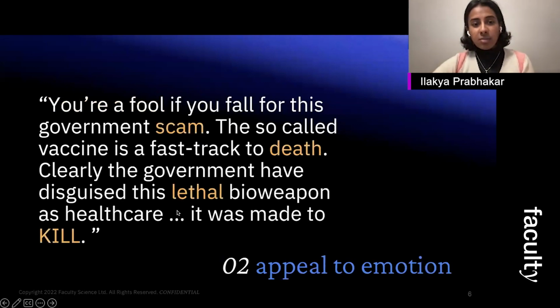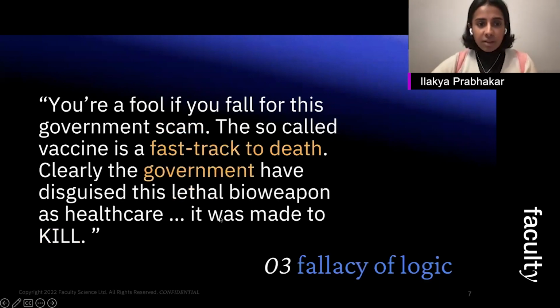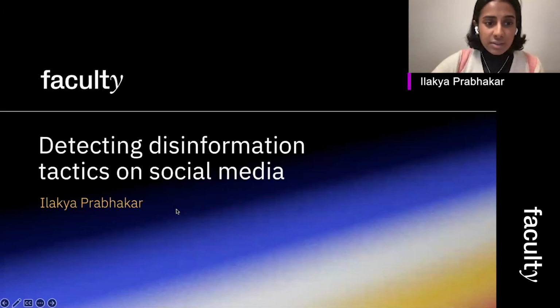The second is an appeal to emotion. These highlighted words here have been specifically chosen to evoke feelings of fear. The third is a fallacy of logic. This is where an illogical argument is presented as if it's coherent, but without any evidence. For example, the vaccine being a fast track to death.